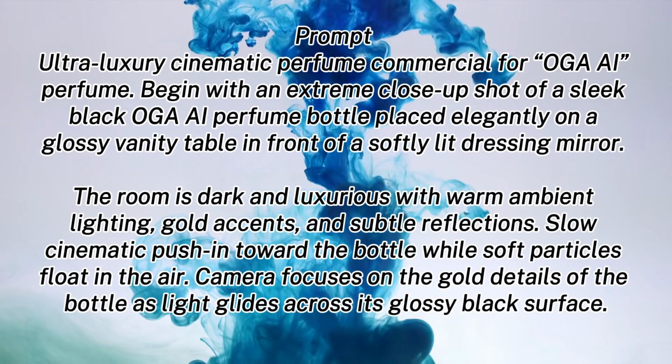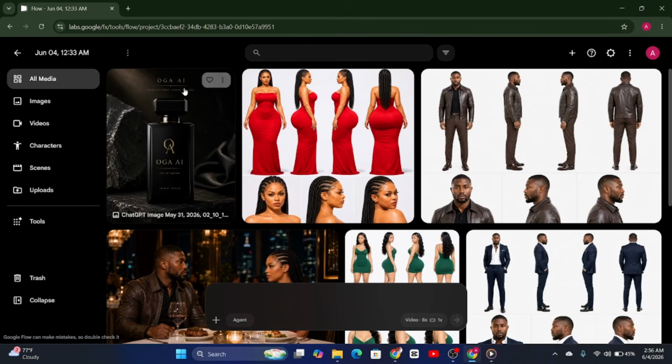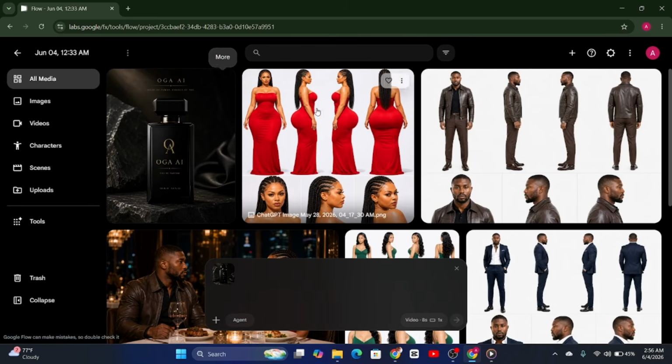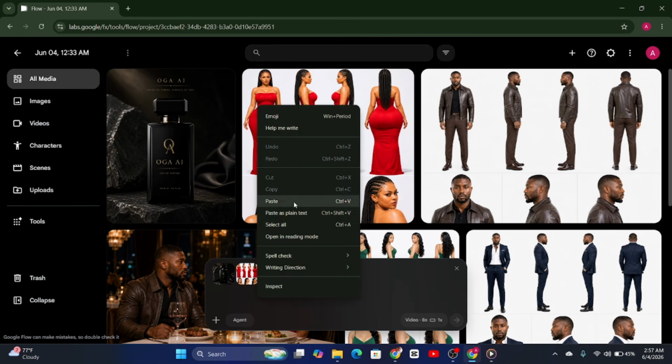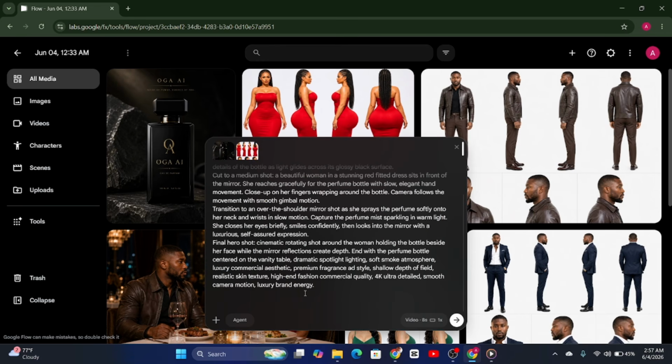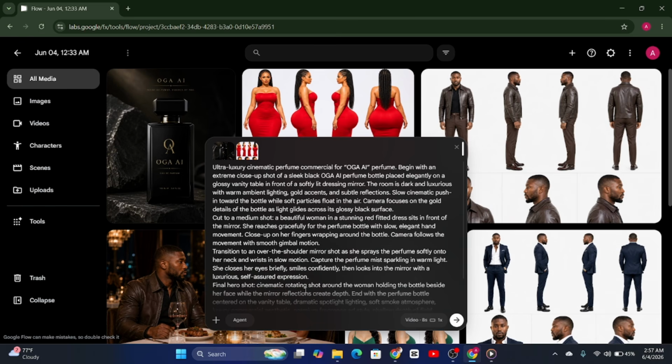I have a couple of images that I want to use for this. This is our product here, so I'll just add this to the prompt and maybe use this lady here. What I want is for her to just hold the perfume bottle, spray it a little bit and all that, at least that's what is in the prompt. So I'll copy the prompt and paste it here and do the same again for Seedance 2.0 and hit generate. After a few minutes, our video is ready.